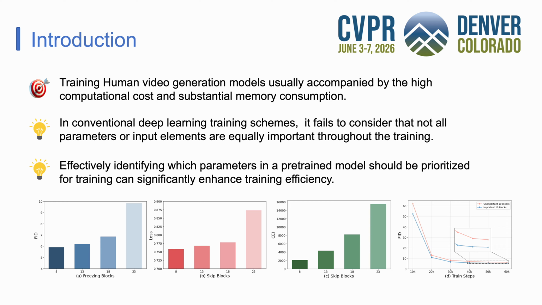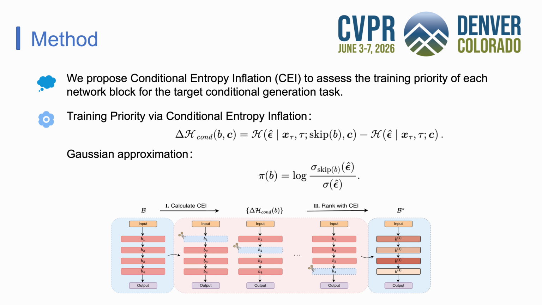Panel A shows freezing too many blocks hurts final FID, so capacity matters. Panels B and C show that randomly skipping blocks sharply increases both loss and our CEI metric. And panel D shows the payoff. Training the 10 most important blocks converges much faster than training the 10 least important ones according to our CEI importance metric. This brings us to our first component, conditional entropy inflation, or CEI.